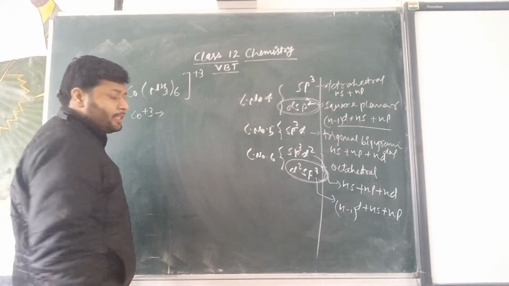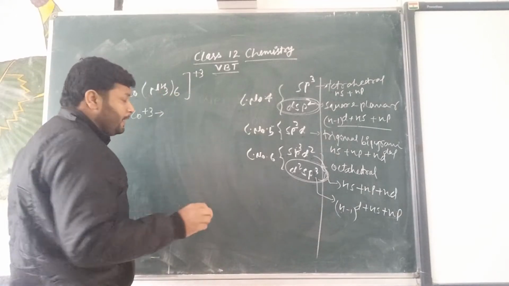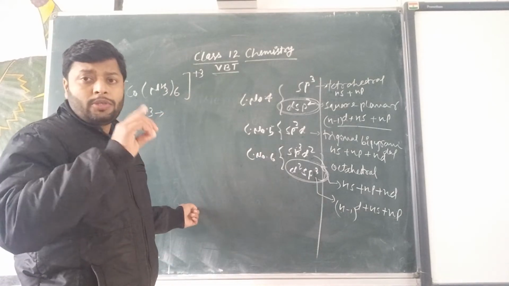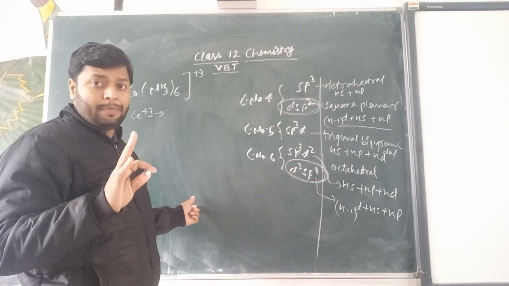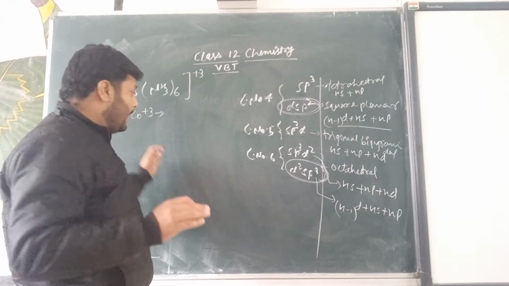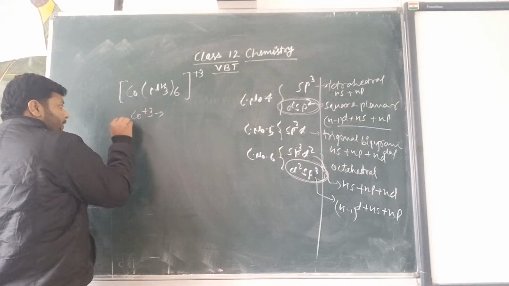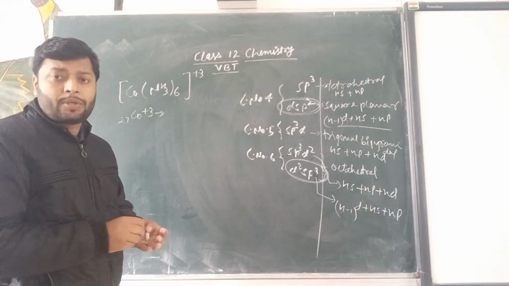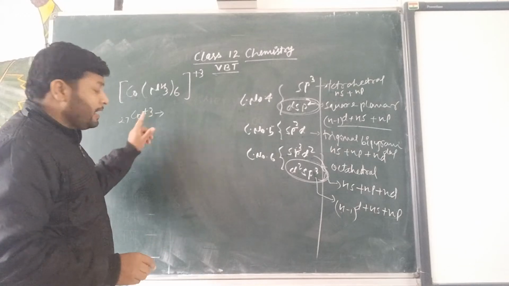And the outer electronic configuration, as you know, in the case of cobalt is 4s2 3d7. The atomic number is 27. So the outer electronic configuration will be 4s2 3d7, but +3 is there.